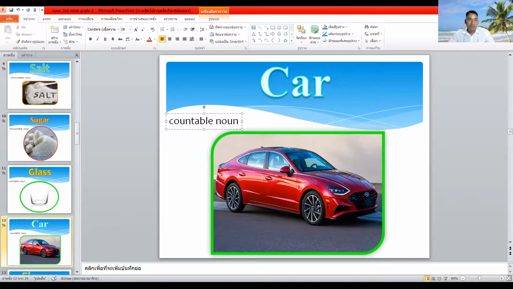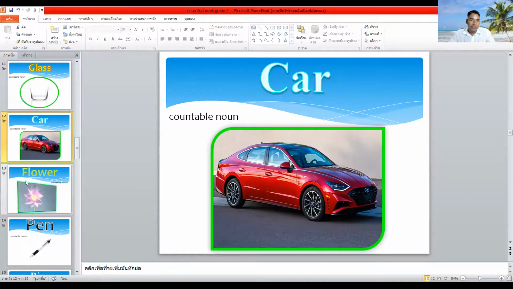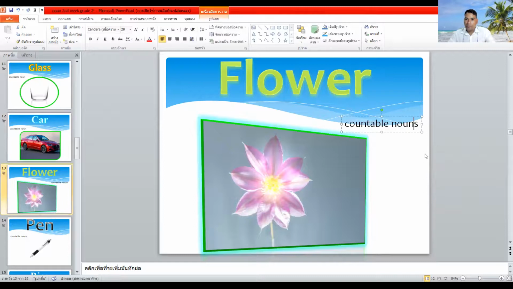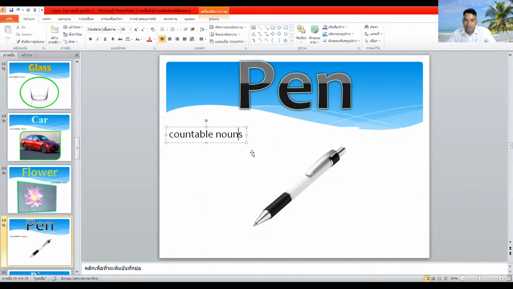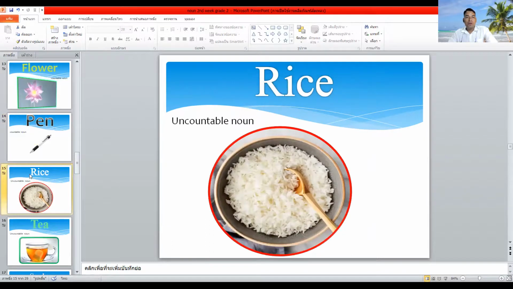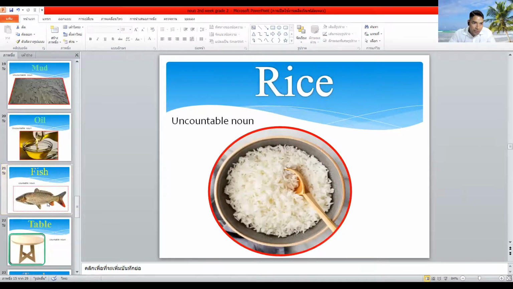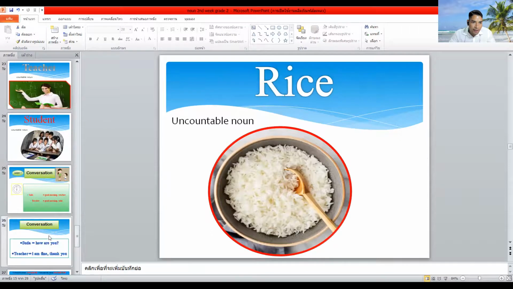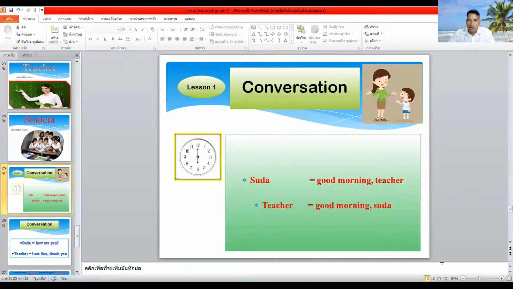Then after, we can learn about the new conversation. Just a moment, I am changing here because of a mistake, I put an s. Okay, already now. We can check another page. You can see here, conversation is important.